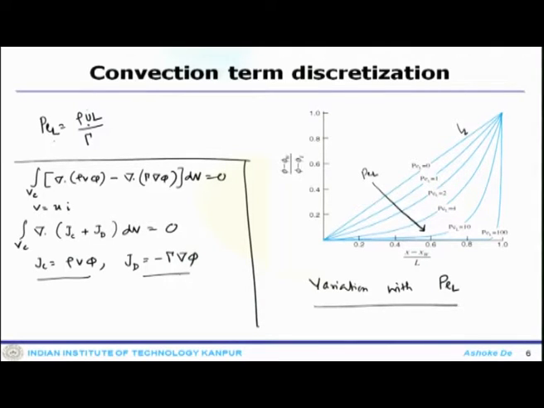Once you transform this using the divergence theorem, this will become a surface integral of Jc plus Jd dot dS, which is 0. Now, one can write that as the integral of rho u phi i minus gamma d phi by dx i dot dS equals 0.